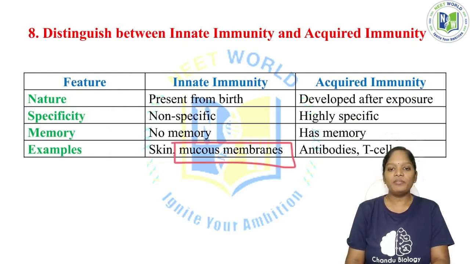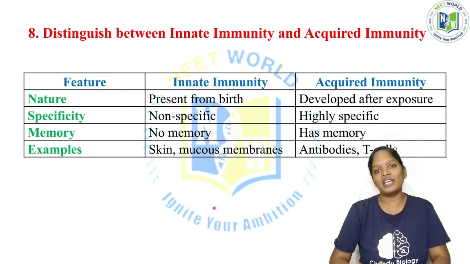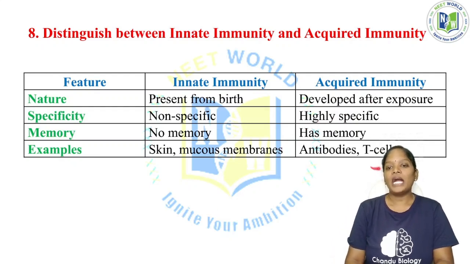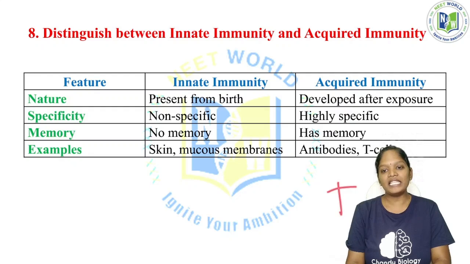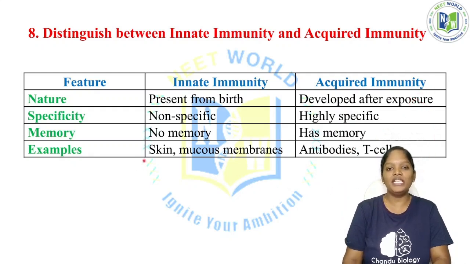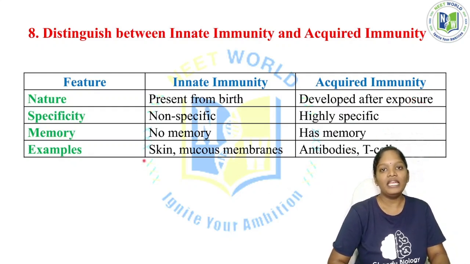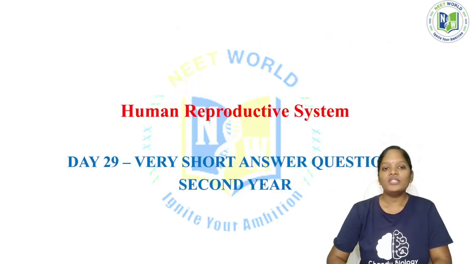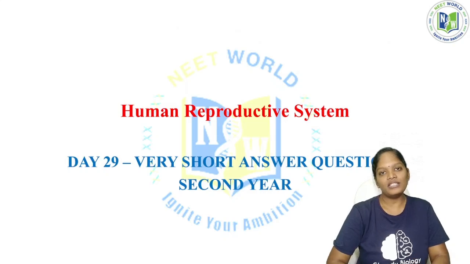Now the mucous membrane: just remember its texture, it is very sticky. In the same way, the microorganisms stick to that mucus and are eliminated from the body. Now, acquired immunity involves T cells and B cells. If T cells and B cells are involved, then we call that particular immunity acquired immunity. So these are the basic differences between innate immunity and acquired immunity. That's all about the short answer questions in the immune system.